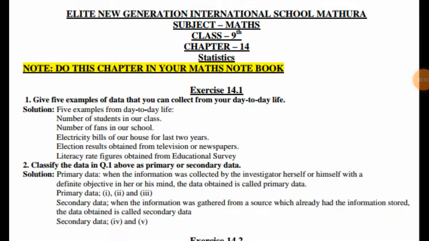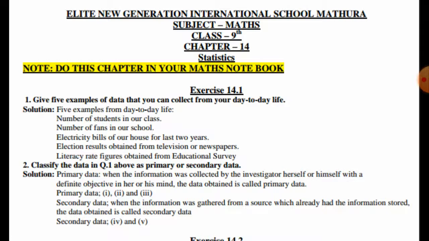Today we are going to start chapter number 14, Statistics. Before this, we have also completed the first exercise. In exercise 14.1 we studied data and types of data. In question number 1: give 5 examples of data that you can collect from your day-to-day life.